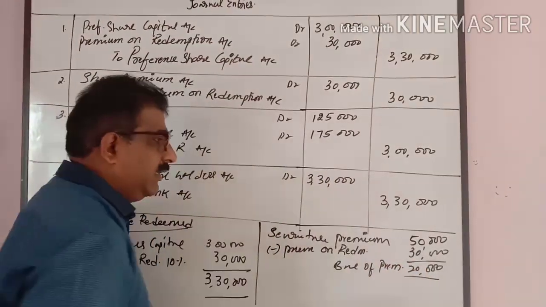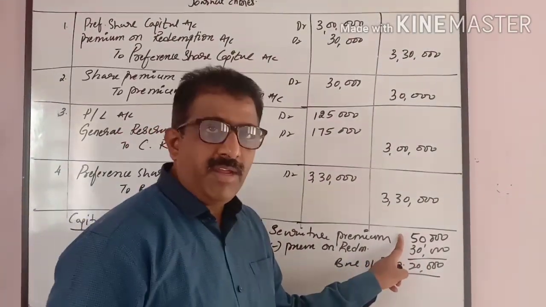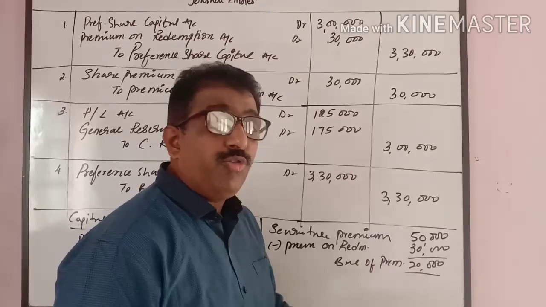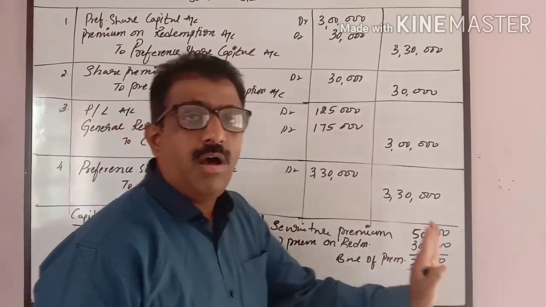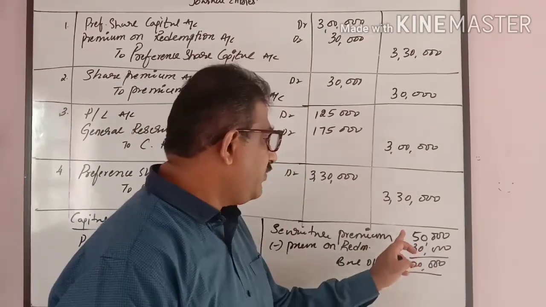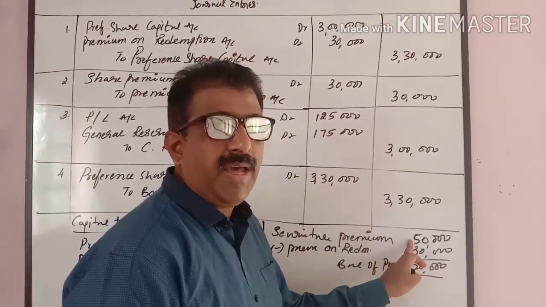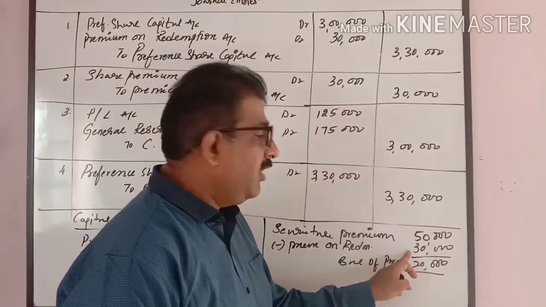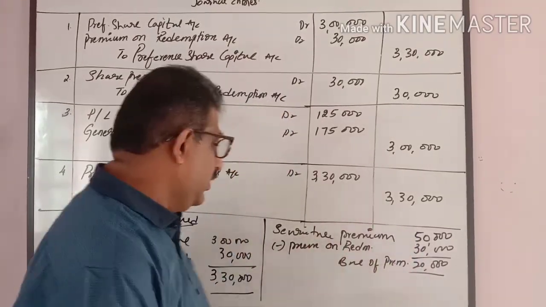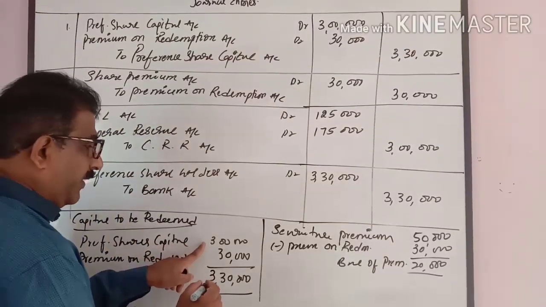In case this premium is not available, then we have to adjust the premium either with general reserve or with P&L account. Since we have the securities premium in the balance sheet, we are utilizing that premium for redemption premium. Now, the remaining 3 lakh rupees I should pay.